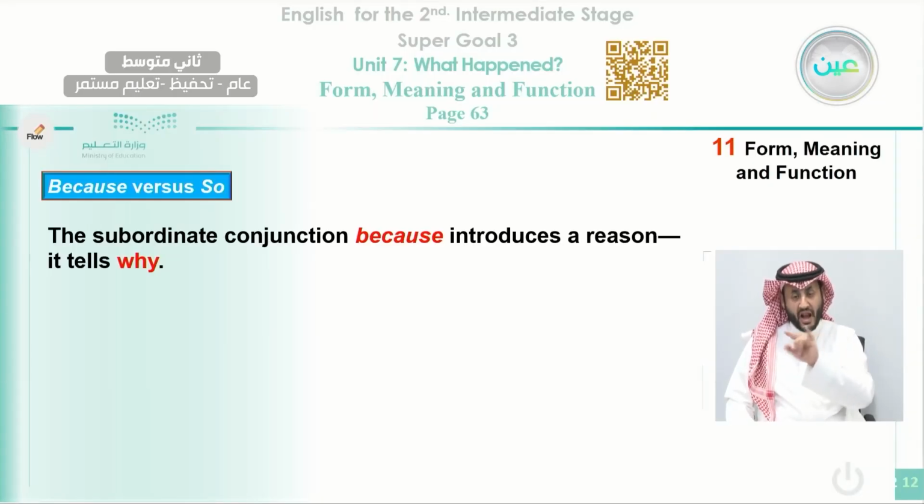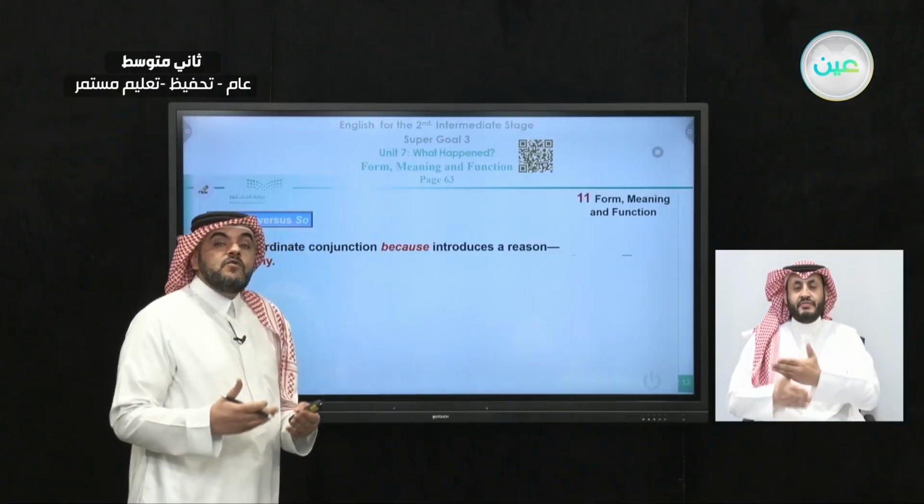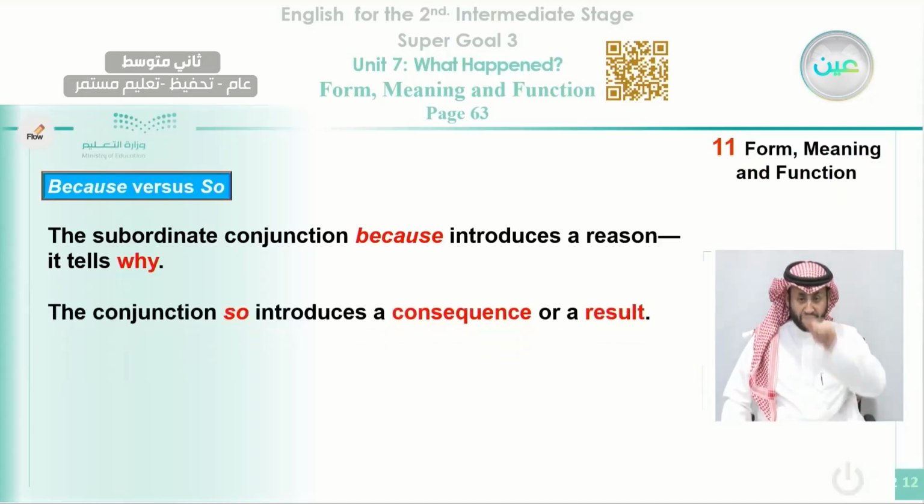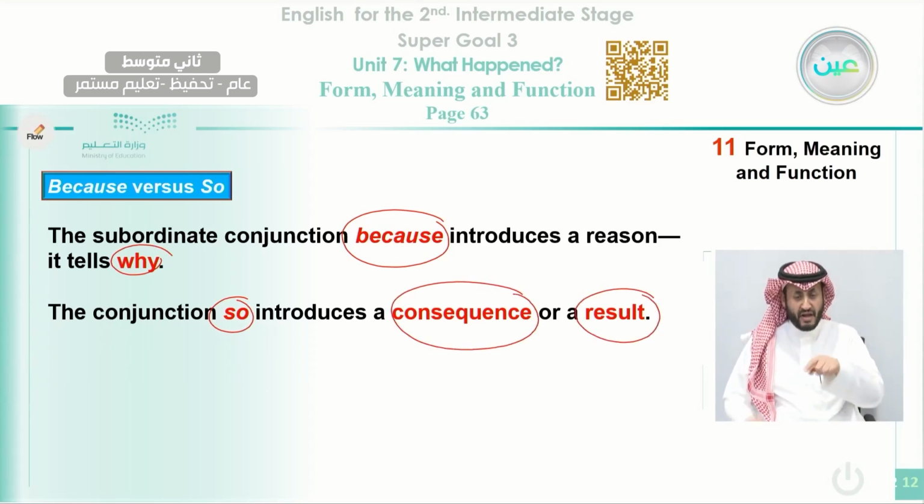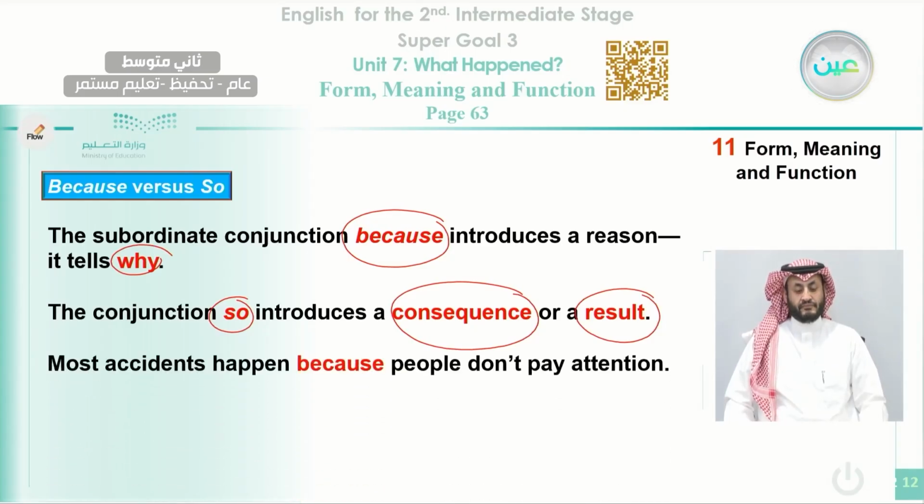The subordinate conjunction because introduces a reason. It tells why. So when you use because, it tells you the reason. You usually use because to answer the question why. Okay. Also the conjunction so introduces a consequence or a result. So we know that because answers why, and so is a consequence, okay, or we can say a result. Result is an easier word than consequence, okay. Then let's read the example here.